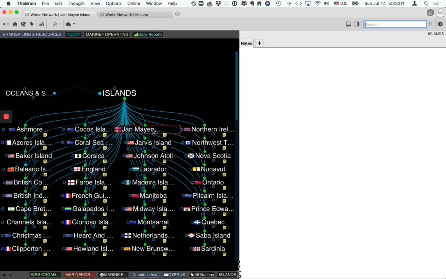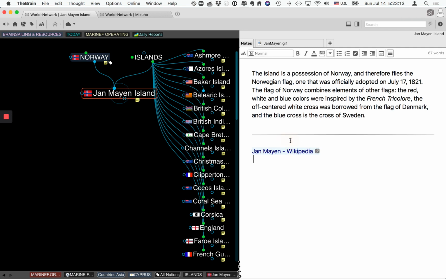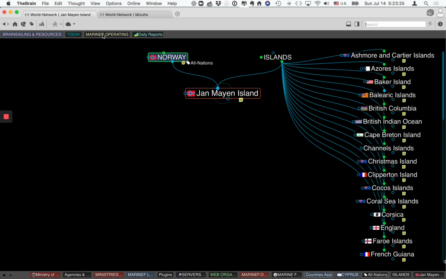This, for example, unknown place here, nobody knows about it, right? The Jan Mayen Island. Well, here's the information. I can go straight to its Wikipedia environment. I can find out about every single little detail that I want per each nation, and assign a leadership there and a membership.